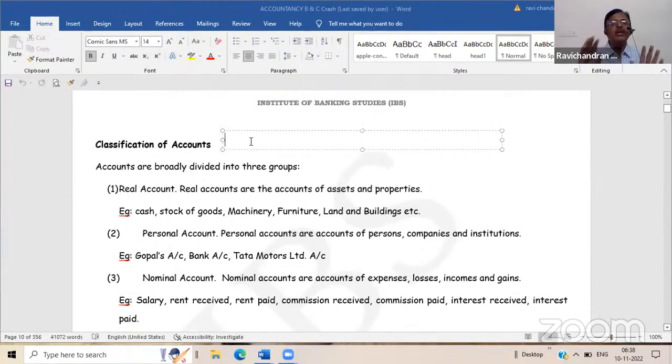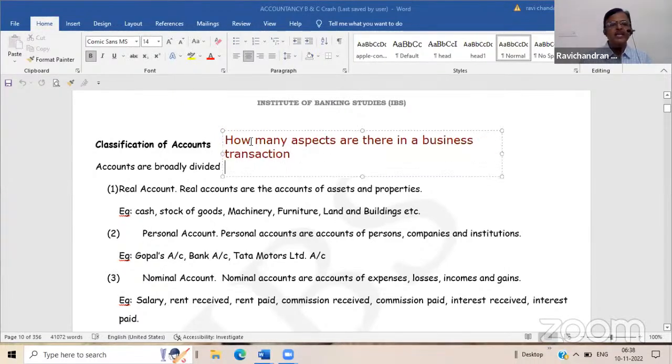Now you tell me, you have learned this, no? Just because this is a revision class, I am not going deep into that. This is basics. Now you tell me, how many aspects are there in a business transaction? Two. Two aspects, sir.